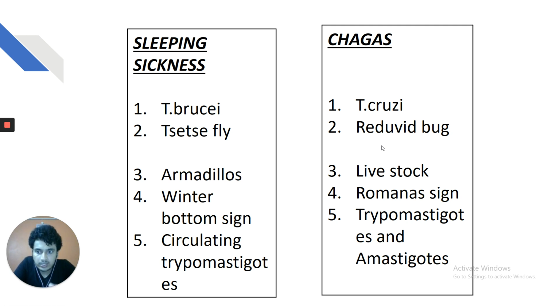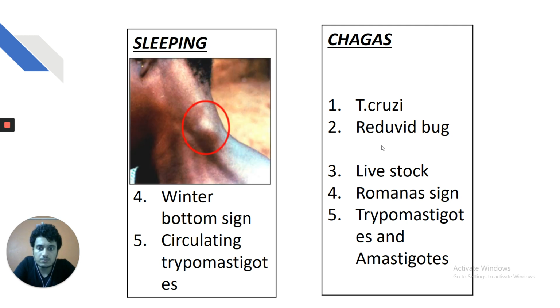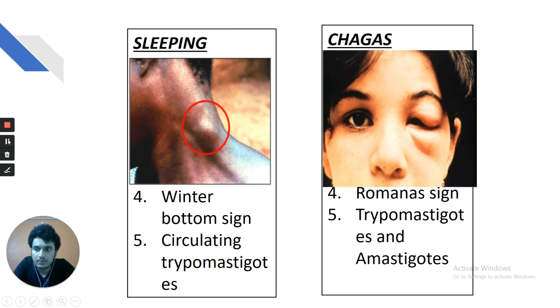So, you must be able to read the images of this Winterbottom sign and Romana's sign. Again, my dear friends, it is the way you will Google out these images and see them. It is the way you can answer the image-based questions. So this is a Winterbottom sign in sleeping sickness, and in Chagas disease you classically see the Romana sign. So, my dear friend, you must be able to clinically orient. This is a Winterbottom sign seen in Trypanosoma brucei, that is sleeping sickness. This is a Romana sign seen in Chagas disease. You must be able to identify these images at a go.